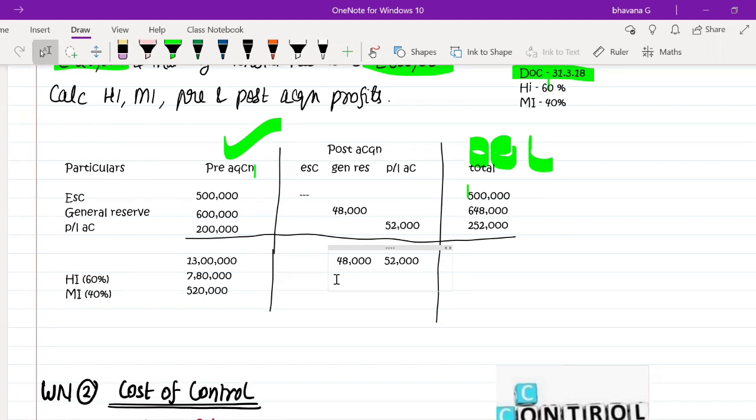The portion of holding interest is 48,000 into 60%, which will be 28,800. Minority interest will be 19,200. I hope you are understanding how I am finding out these. Then again for the P&L account, 52,000 is the total. What is the holding interest percentage?